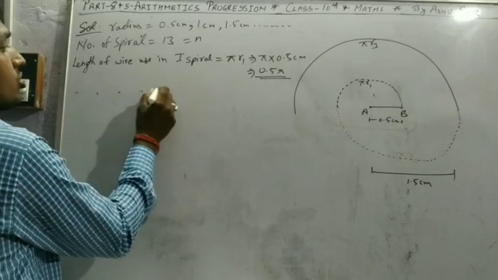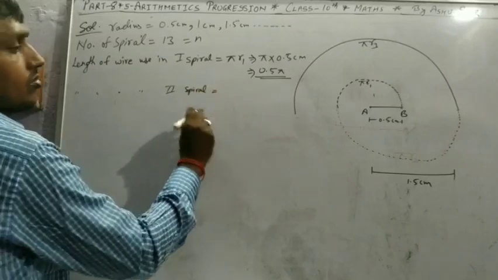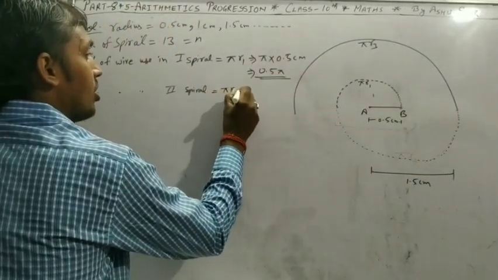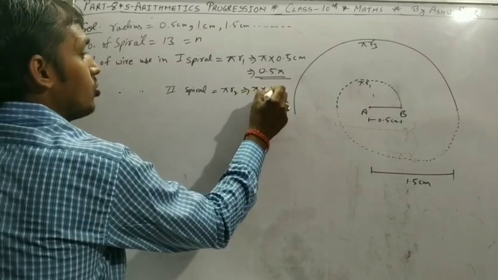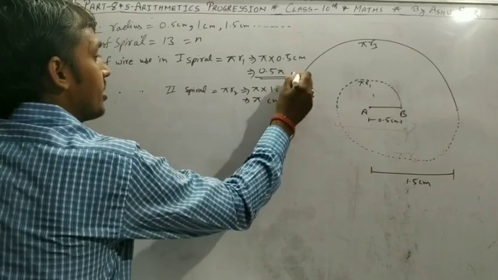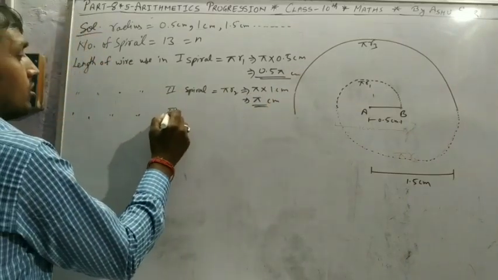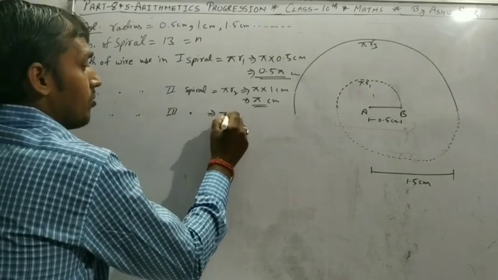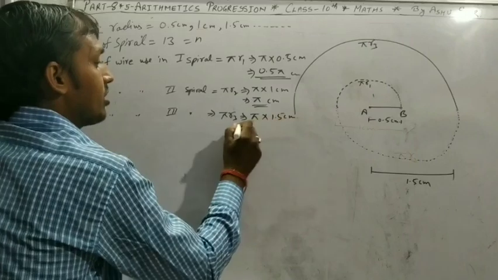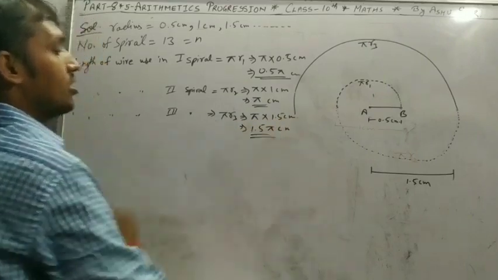Length of wire used in the second spiral, red portion, pi r2, pi into 1 centimeter, only pi centimeter. Length of wire used in the third spiral, pi r3, pi into 1.5 centimeter, 1.5 pi centimeter.